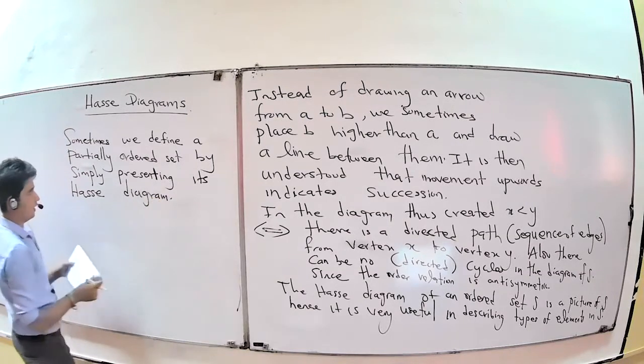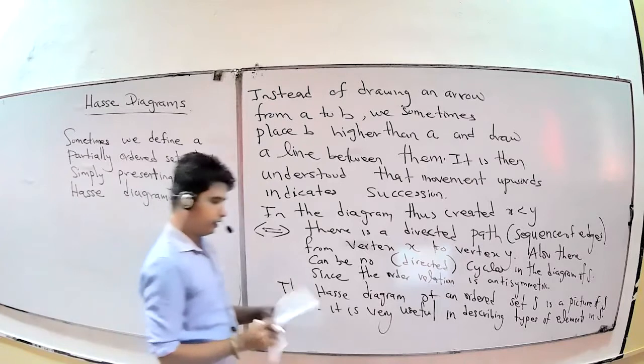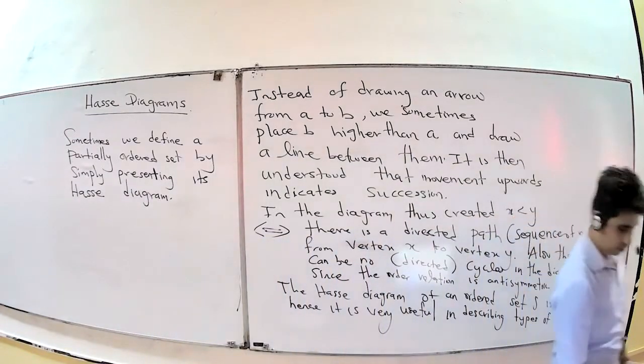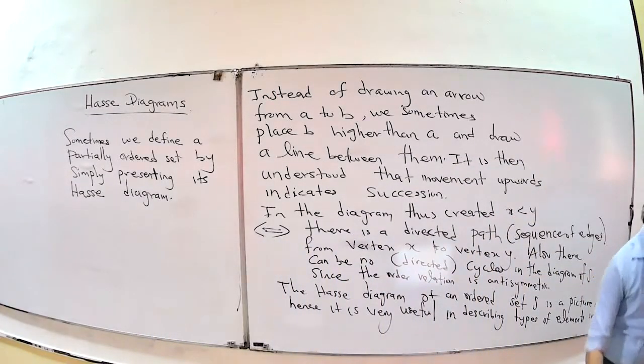Suppose you know the Hasse diagram, you can easily identify the reflexive, antisymmetric and transitive relations. You can easily show that it is a partially ordered set.